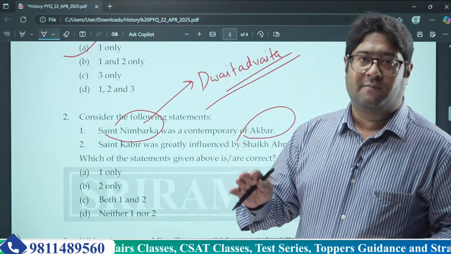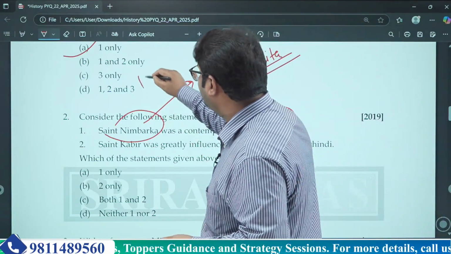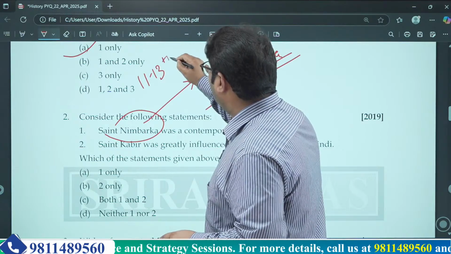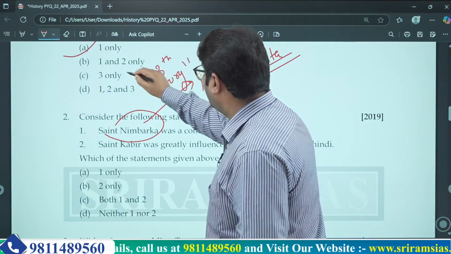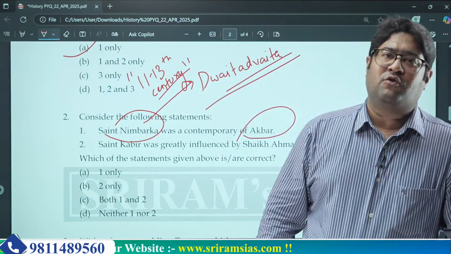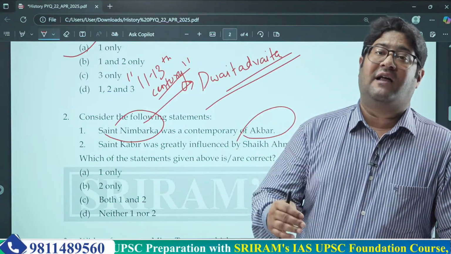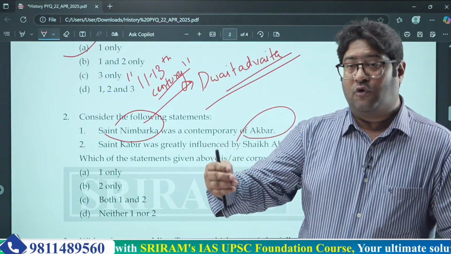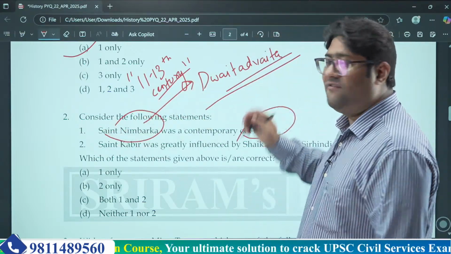Okay. He existed during the 11th to 13th century. Of course, various other sources give a different timeline for Nimbarkacharya, but he basically lived during the 11th to 13th century, during the Bhakti Kal, when Bhakti Kal was in its starting phase. So at that period, Saint Nimbark gave the Dvait Advait philosophy.